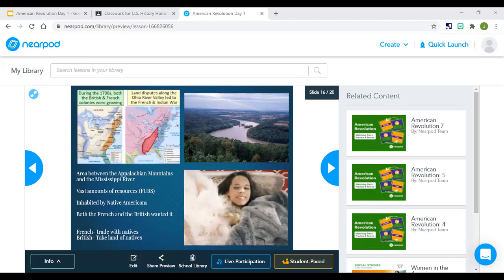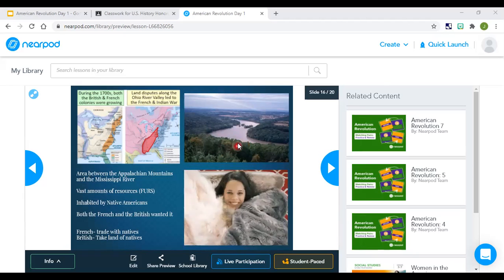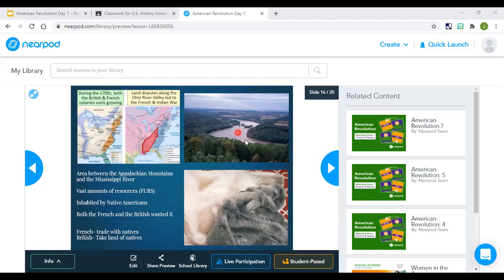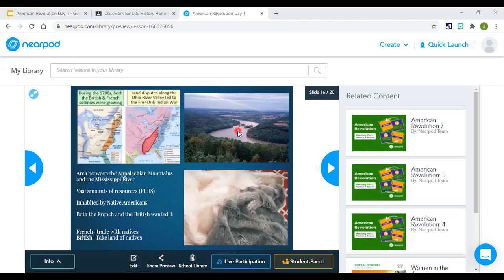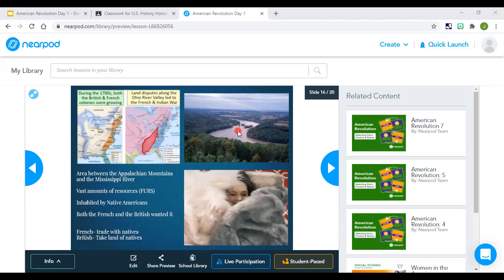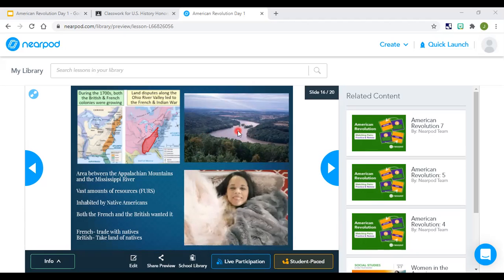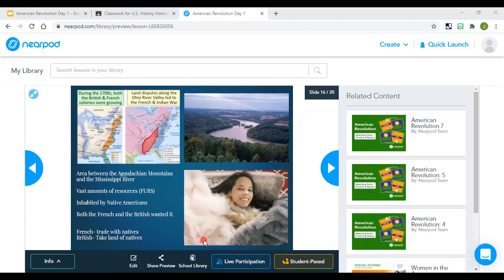The irony of it all, the funny thing about it all, is that this land already was owned by the Native Americans, like people who already lived there. But the French and the British are going to completely ignore that and just lay claims on it, and they're going to fight each other for who gets to keep it. And again, the resources was the biggest reason why.